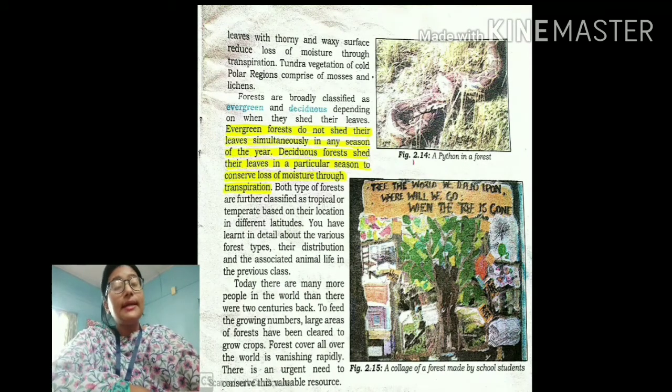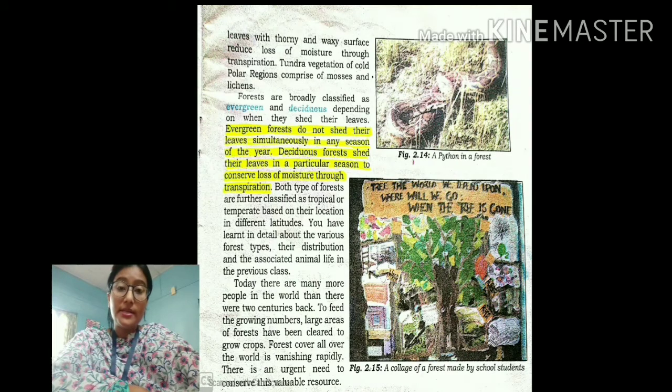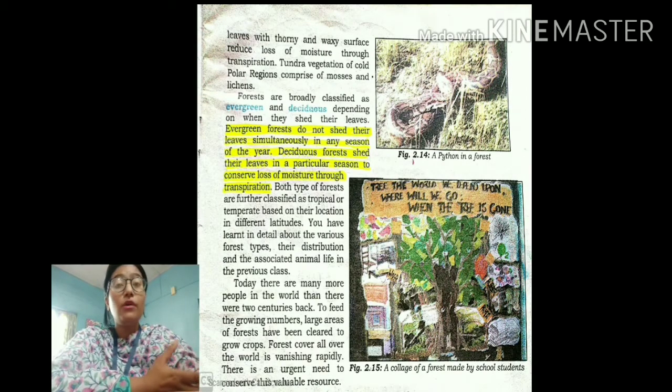Now students, let us come to the division of the forest. Forests are mainly divided into two categories: evergreen forest and deciduous forest. So evergreen forest, as the name itself suggests, means the forest where the trees never shed their leaves in any particular season. That means throughout the year the trees will be full of leaves. So such forests are known as evergreen forest.